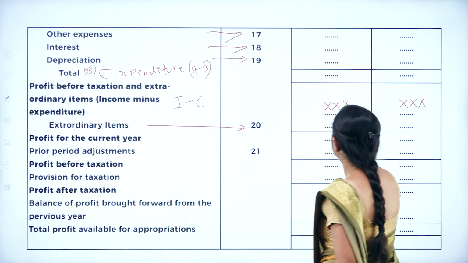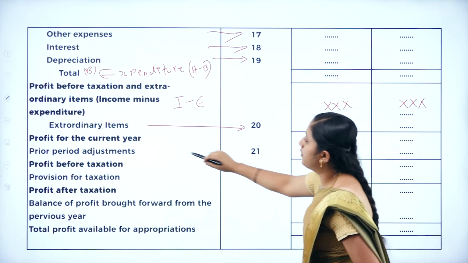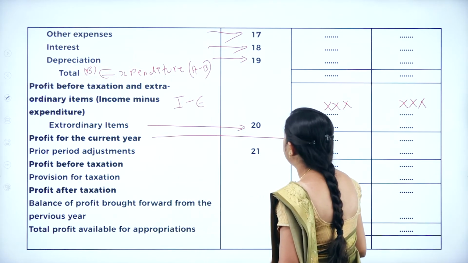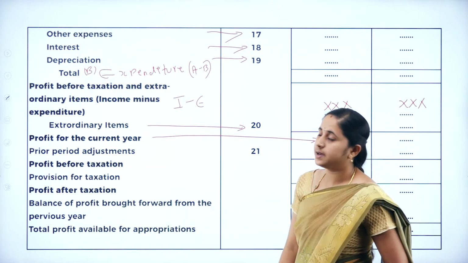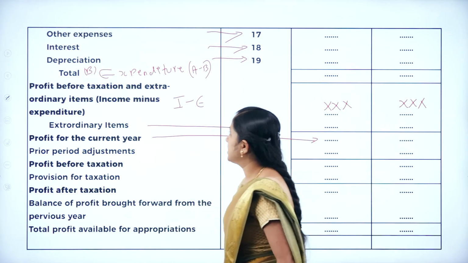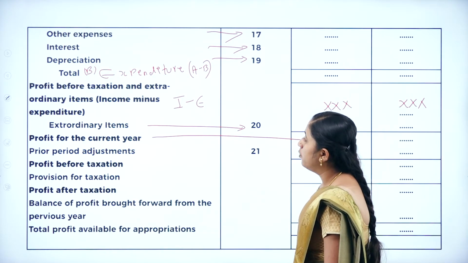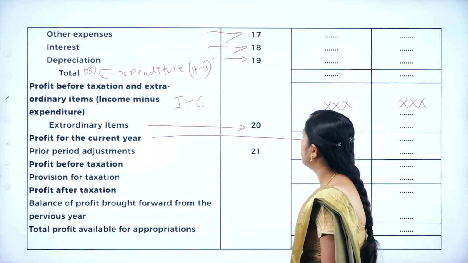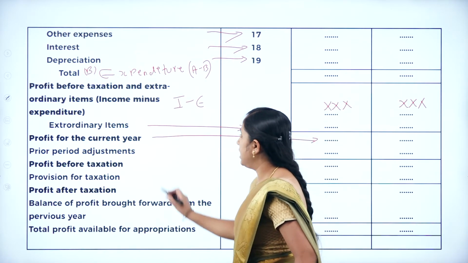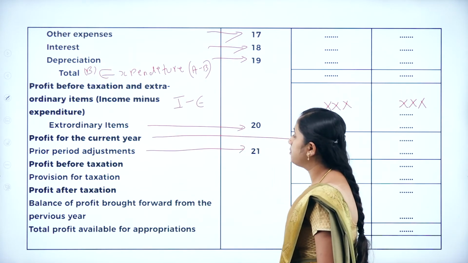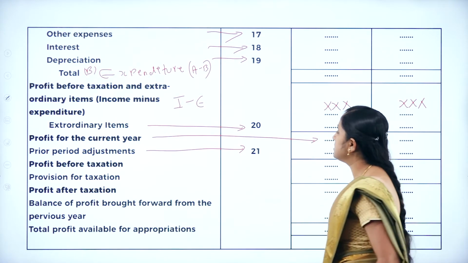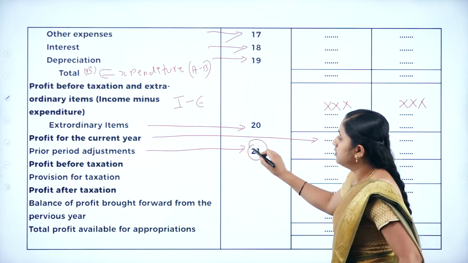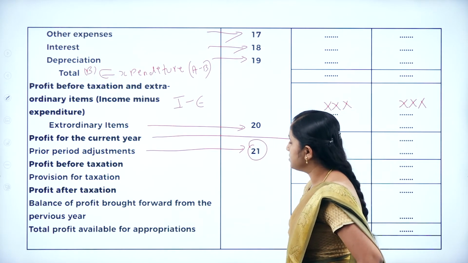After deducting extraordinary items, profit for the current year. After deducting extraordinary items from the profit before taxation and extraordinary items, you will get profit for the current year. From this, you are going to write the prior period adjustment. If any prior period adjustment is there, you are going to consider it in schedule 21. So, prepare schedule 21 for the prior period adjustment.